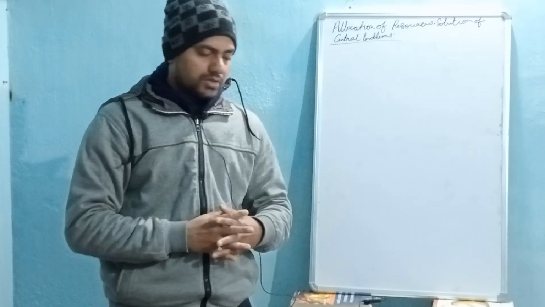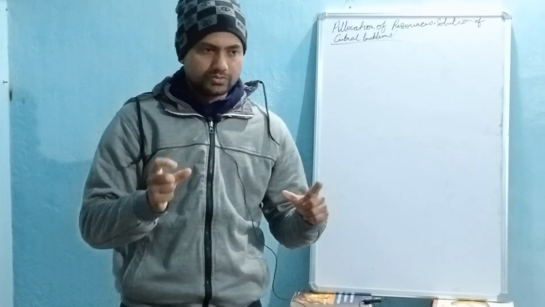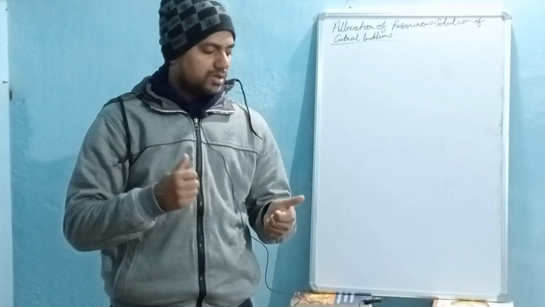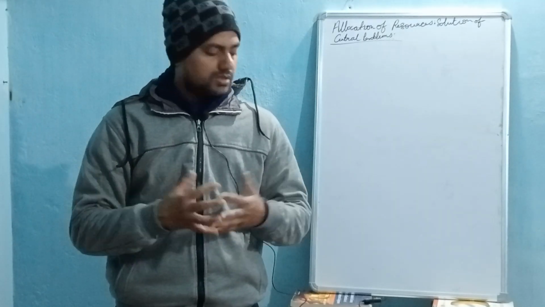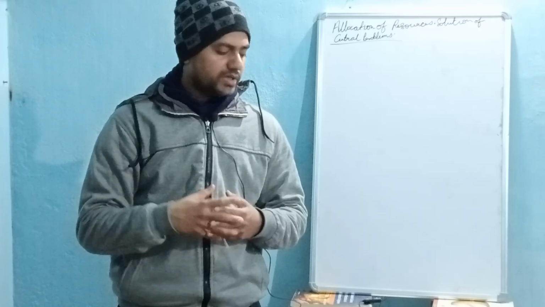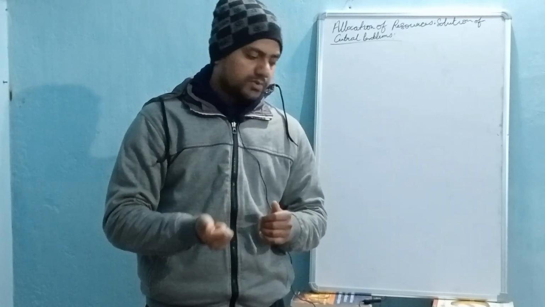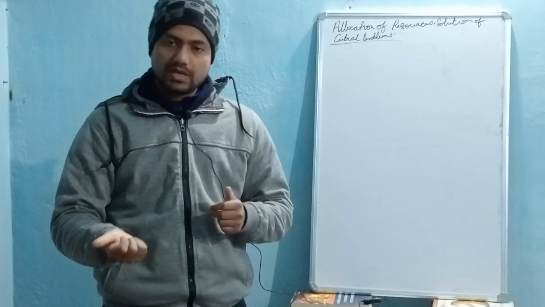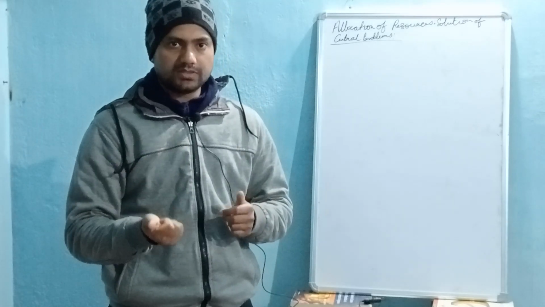When there is a combination of pure capitalistic system and pure socialistic economic system, we get a third one, that is mixed economy. In a mixed economy, some decisions are left to the market, and some decisions are made by the government.